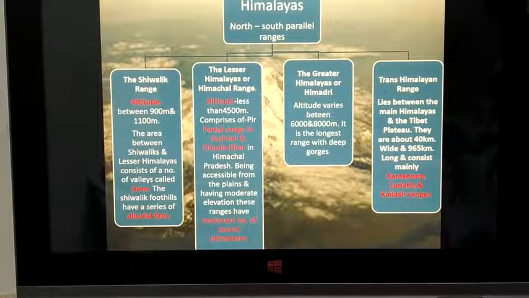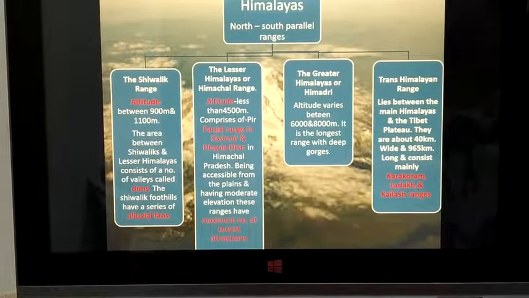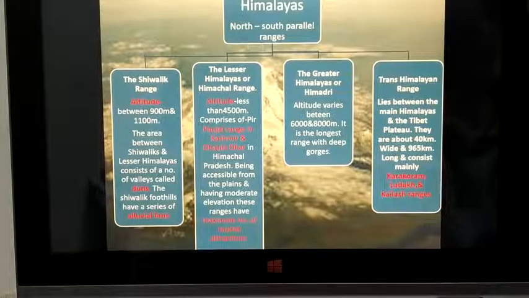You already know that our northern plain, consisting of states like Uttar Pradesh and Bihar, has alluvial soil because the river Ganga passes through those places. So ultimately the soil is very fertile, the alluvial fans. So the first range is the Shivalik range. Second is the Lesser Himalayas or Himachal range.